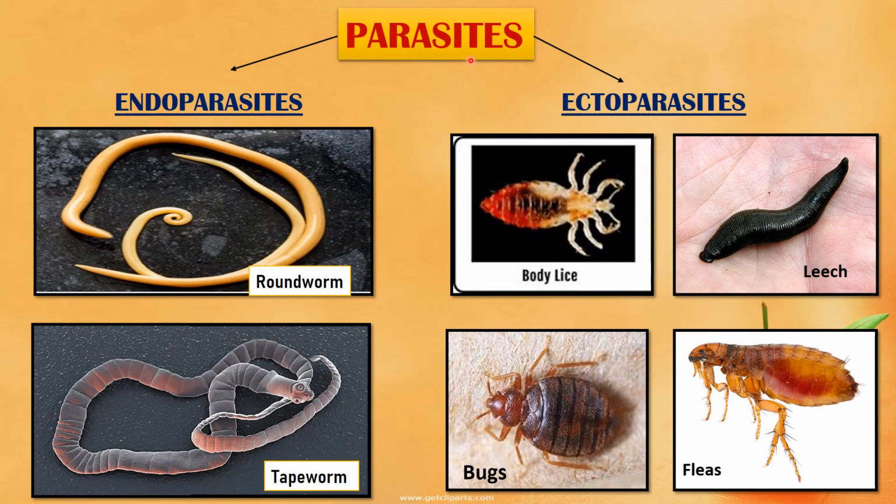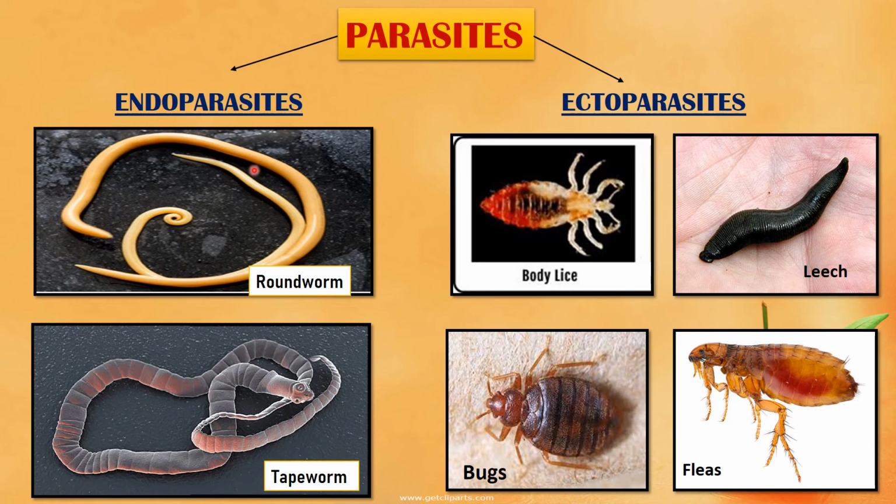Let us know more about the parasites. We have studied that parasites live on or inside the body of other animals and they obtain food from them. So the animal on whose body the parasite lives is called the host. Parasites do not kill the host but harm them. Parasites are of two types, endoparasites and ectoparasites.